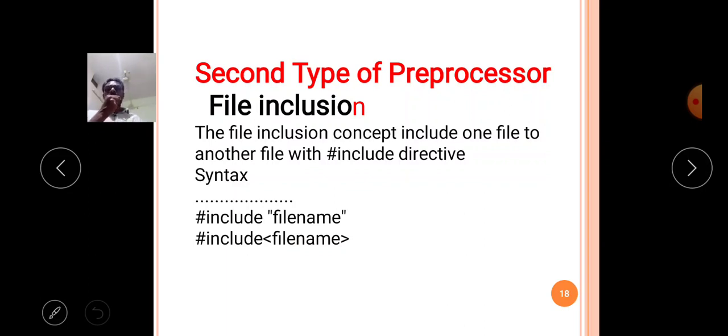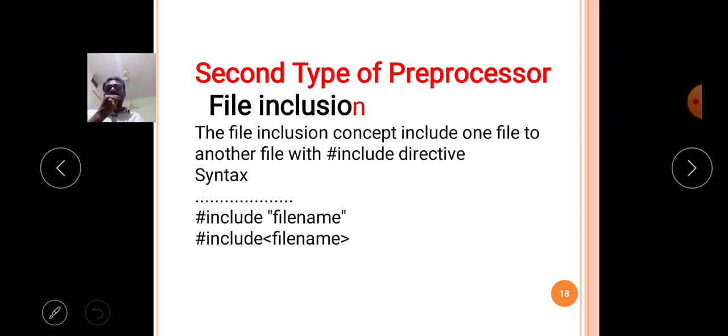Generally, knowingly or unknowingly, we are using the file inclusion concept from the first day of the C class, the first day of the C program. Why? Because always in the C program we write hash include stdio.h, standard input output.h. So this is the concept of file inclusion.